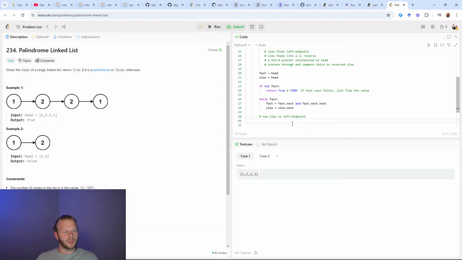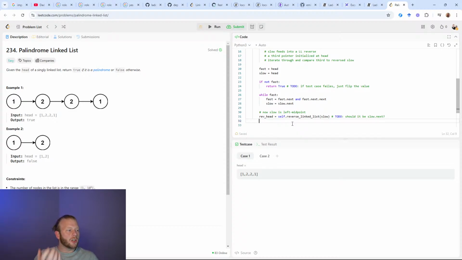So I will say reversed head is, we're going to make this reverse linked list helper, and I'm going to pass in slow, and then I'll say to do, should it be slow.next? I might want to pass in slow.next, so we'll see.